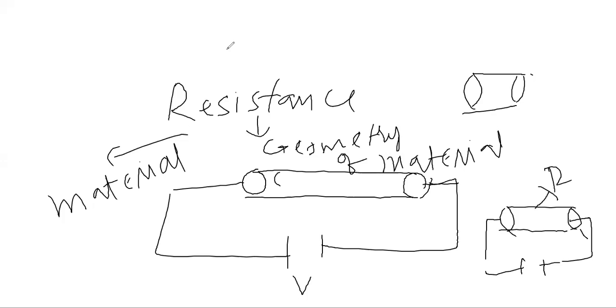But if you apply potential difference on this side, then its resistance will be different. So it also depends on where you apply potential difference, either on the ends of the conductor or on the curved surface of the conductor.